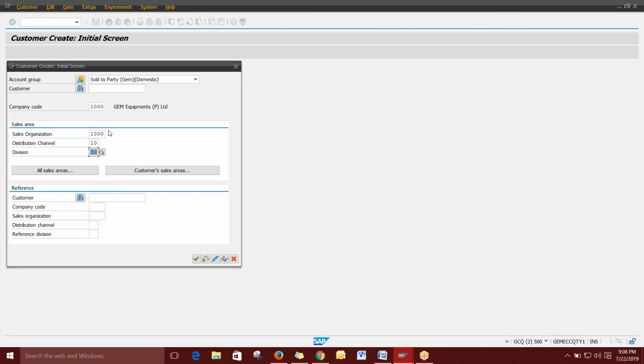I'm just going to create a domestic customer for this combination of sales area. So only this customer will be activated for only this area. If you want to create for all the sales areas, then you have to make this combination for all of them, and then you have to extend. Every time you have to extend. So I'm just continuing.